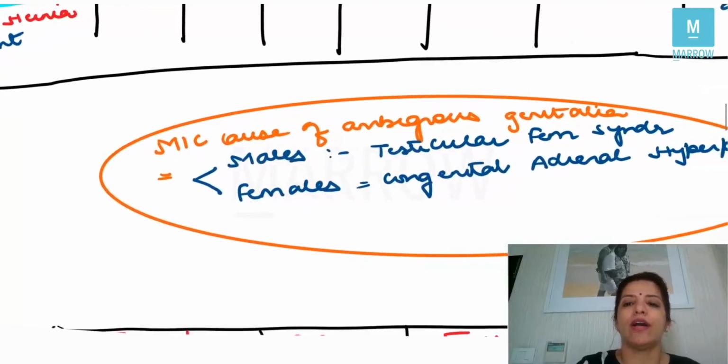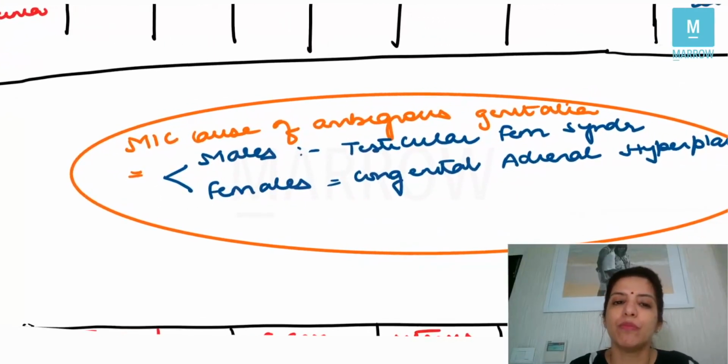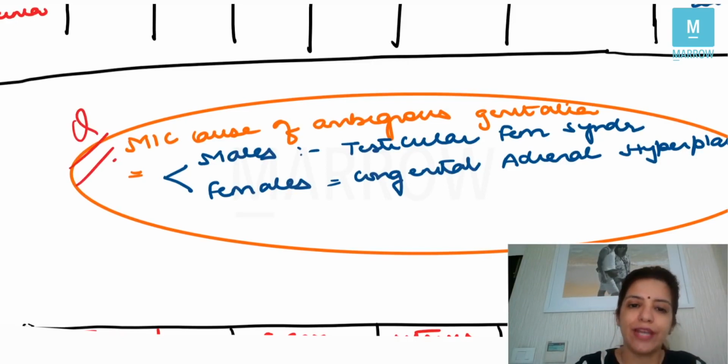Now, here I want you to note one more thing. What is the most common cause of ambiguous genitalia in males? I told you that ambiguous genitalia in males means that the genitalia of the male is resembling female, and the most common cause of ambiguous genitalia in males is testicular feminizing syndrome. What is the most common cause of ambiguous genitalia in females? It is congenital adrenal hyperplasia. Very, very important questions, right?